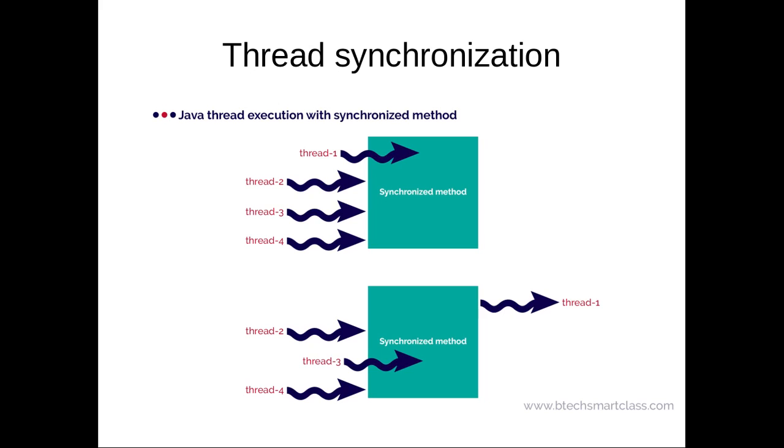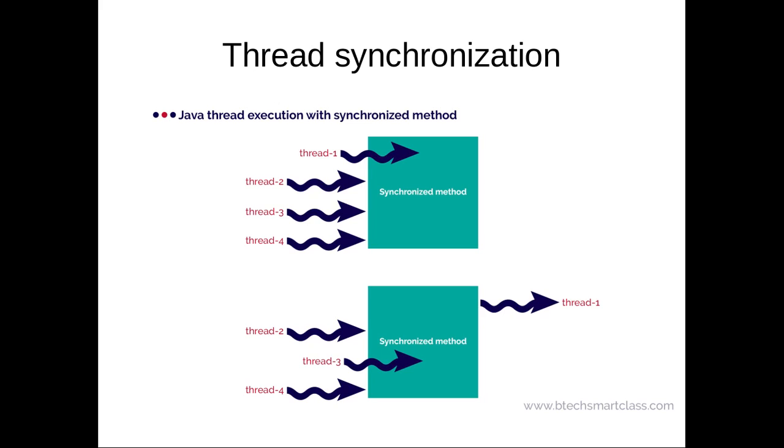Suppose that you have a synchronized method and all the threads have this synchronized method, but if one thread is executing that synchronized method, all others have to wait. Here thread 1 is executing that synchronized method, and at the same time threads 2, 3 and 4 are waiting.